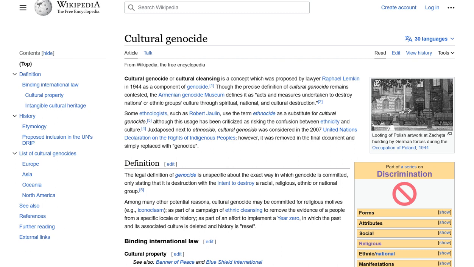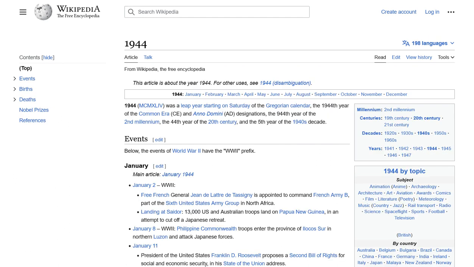Adolf Hitler was alive and in power in 1944, so I think this link might help us get closer to his article. The current page is about the year 1944, listing various information related to the year, including its designation in different calendars and the various events that occurred during that time. There is no direct connection between this page and Adolf Hitler.